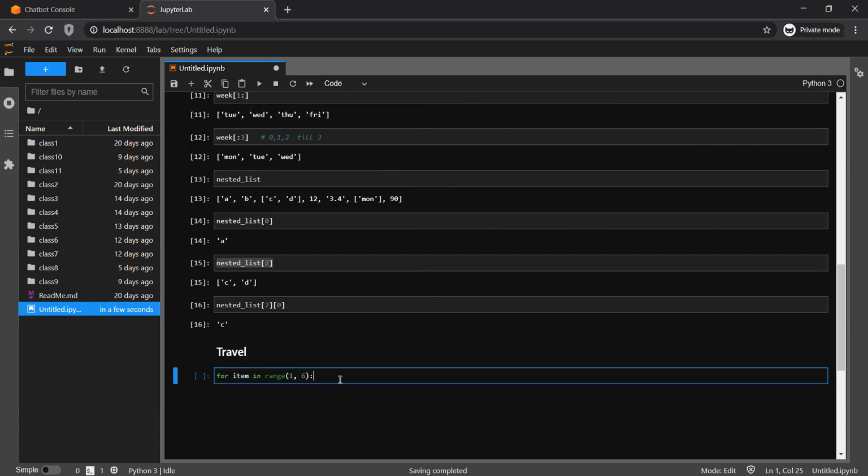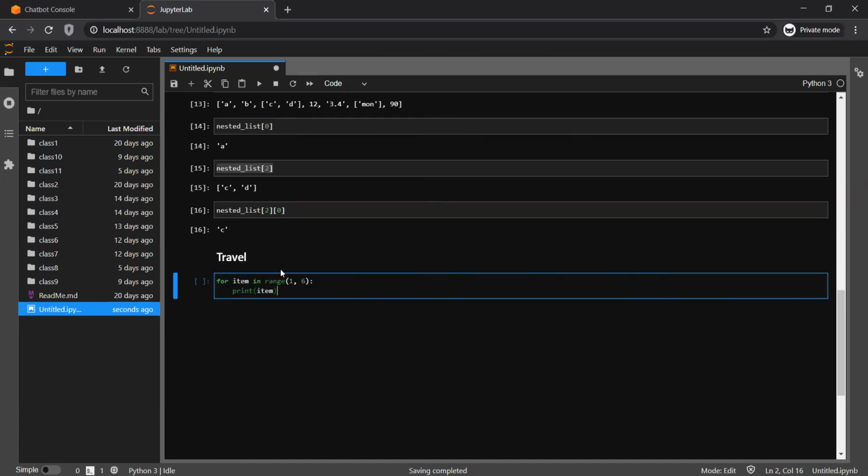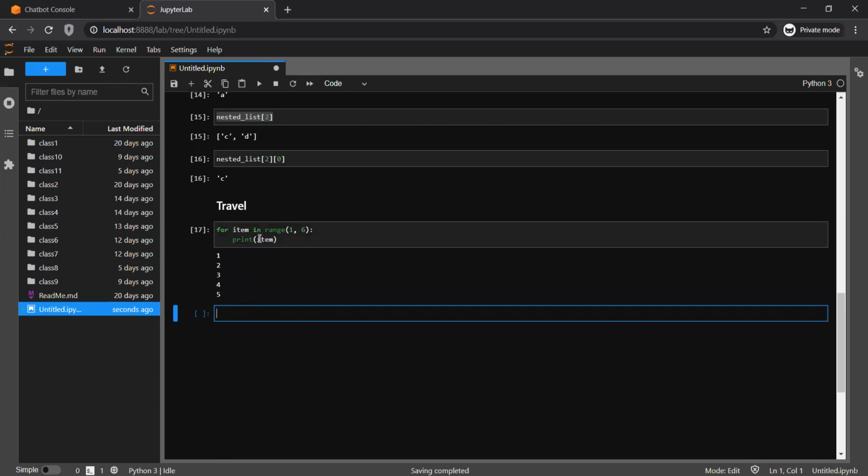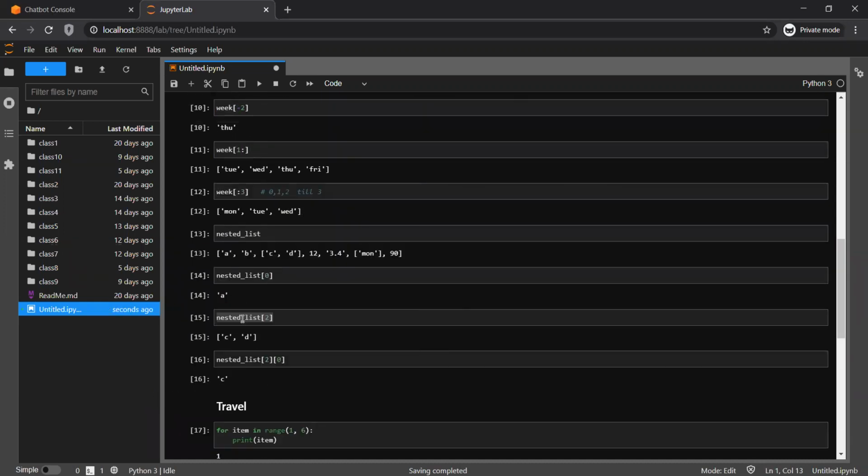1, 6, suppose, and print item. So range, I have told you, range will give you a range which starts from 0 till 6. Okay, so this is one of the functions. So if you see here, for item in range, print item: 1 2 3 4 5 6. The same way, list works here as well, in let's say the nested list.